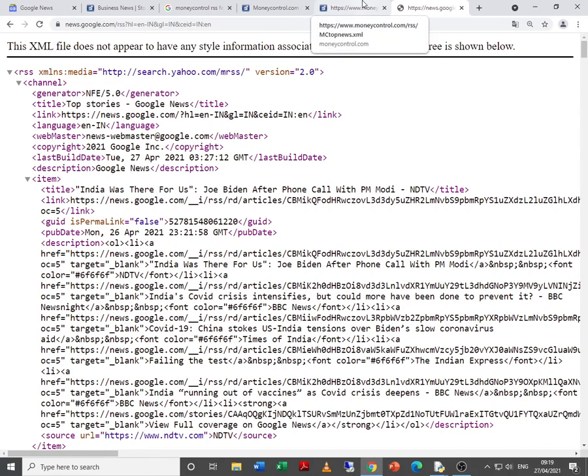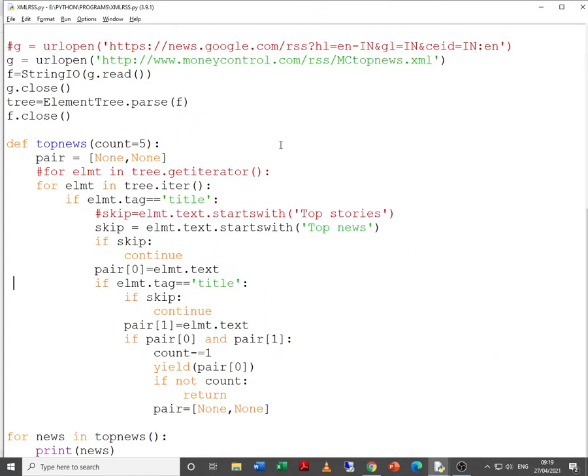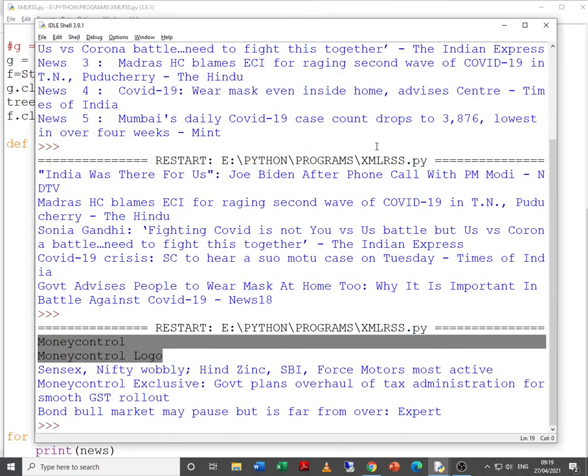The code was initially designed to meet the Google News RSS feed structure. Here the structure is different. We want to find the item tag first, and then, so let me try something over here. Item. Now let me try to execute.